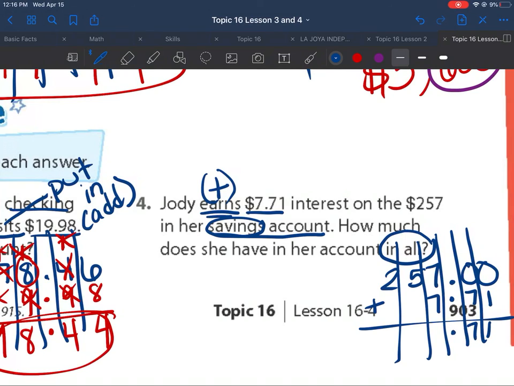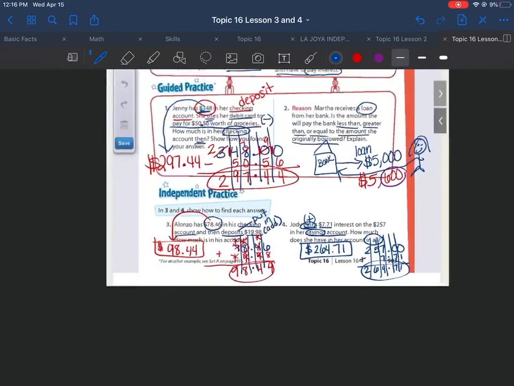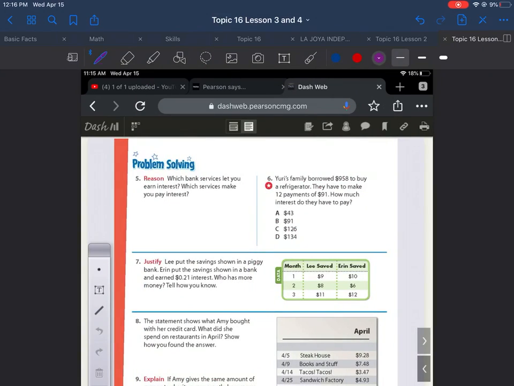1 plus 0 is 1. 7 plus 0 is 7. 7 plus 7 is 14. 5 plus 1 is 6. 2 plus nothing is 2. So how much money will she have? She's going to have $264.71 in all. Her amount's going to get bigger because she's going to earn interest. She doesn't have to pay it. She's going to earn it.